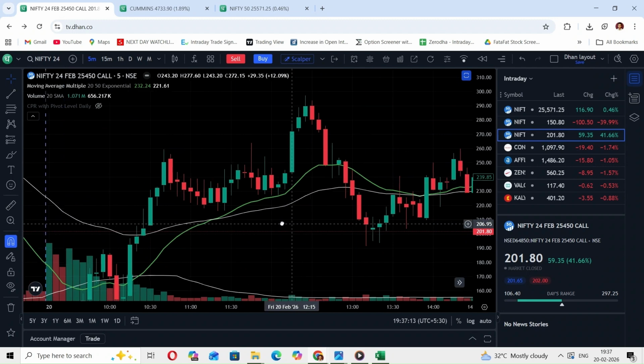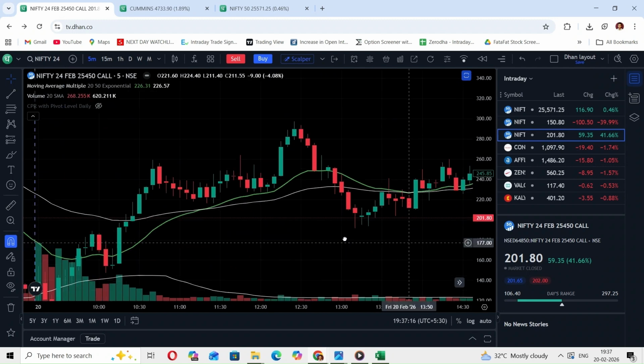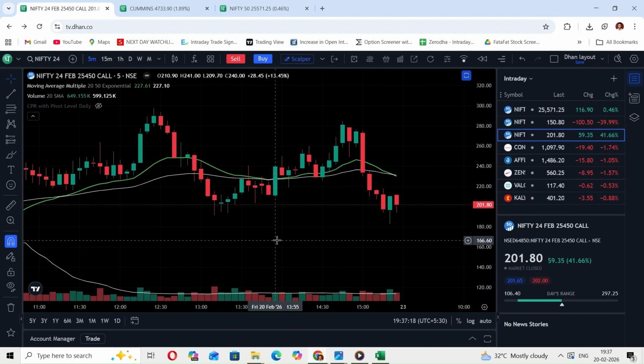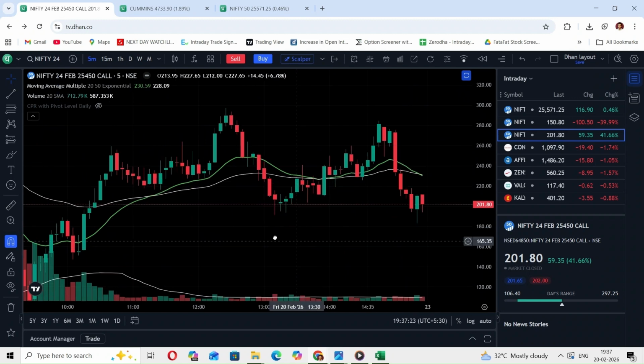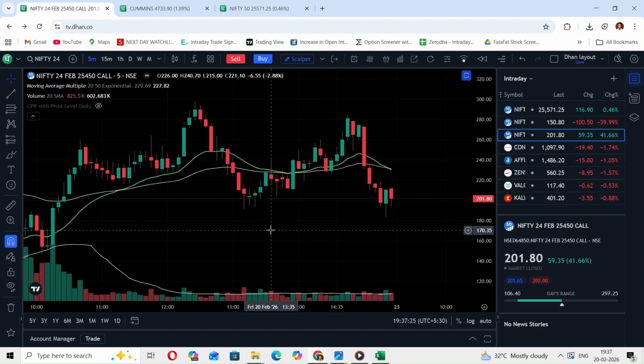Remember this particular point. So overall, for whole day there was no trade in case of call option as well as put option. So it was better to do that. No setup, no trade. Always remember, sometimes patience is the most important thing and no trade is the best trade.